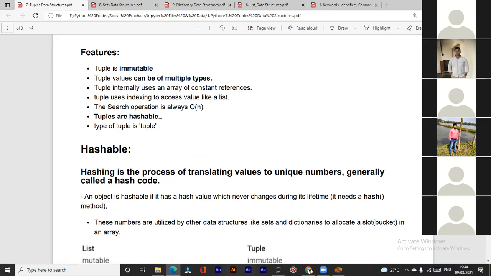Yes, sir. No, I'm asking what do you mean by hashable? Tuples are hashable. What do you mean by that? Sir, a hash value is generated using the hash function in case of tuples, so that we can uniquely identify. Yes, right.